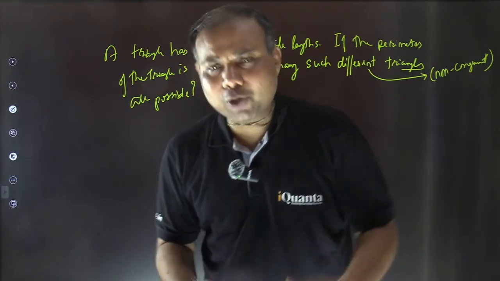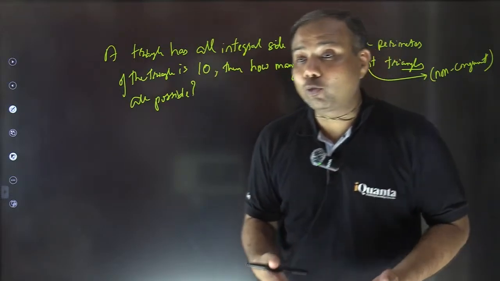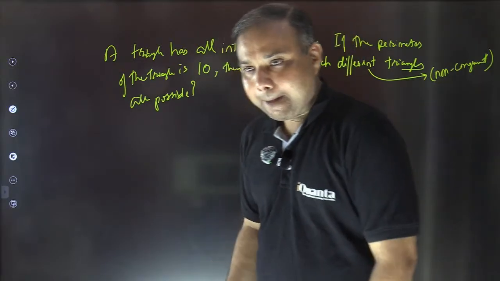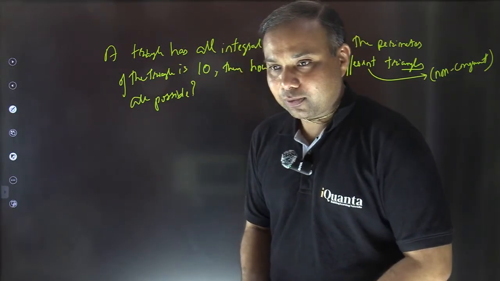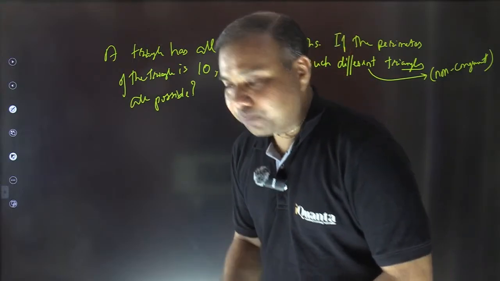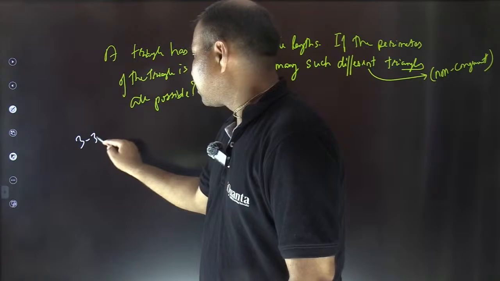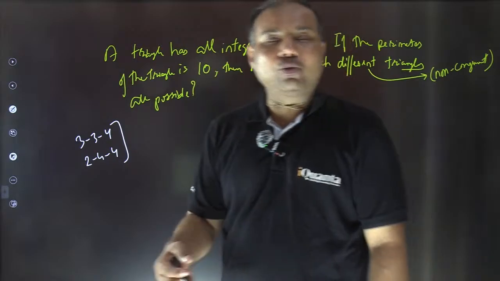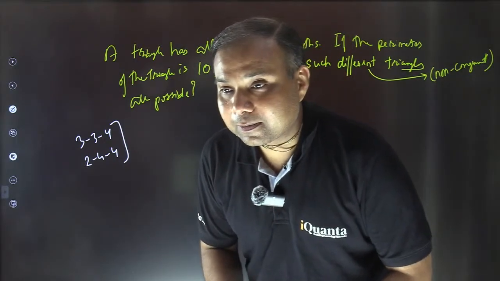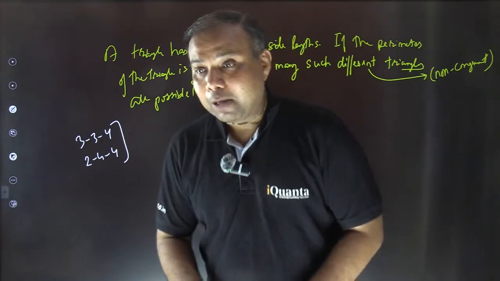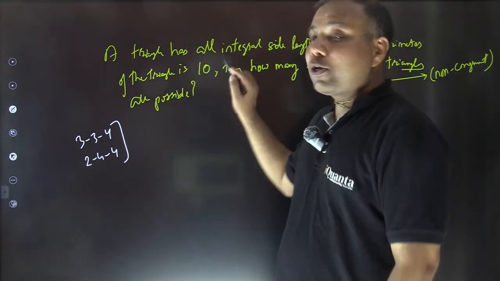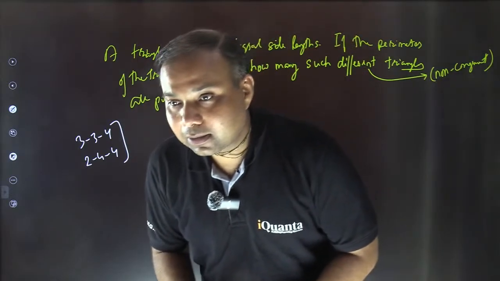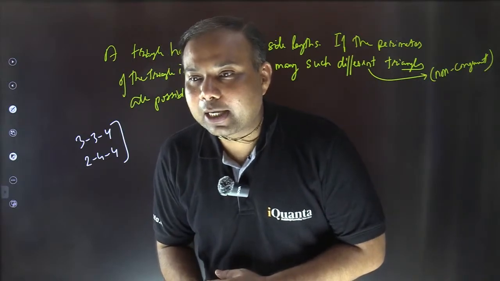Any comments for that? How you are sure that these are the only 2 possible triangles, nothing else? These 2 are fine. 2, 4, 4 and 3, 3, 4. Right, Sriram, that's true. 3, 3, 4 and 2, 4, 4. That's fine. But how are you sure that these are the only 2? Nothing else is possible. How you are sure about that? That's my question now. Because the moment I'm going to increase it from 10 to 100, the value is going to increase drastically. Isn't it? Inequality. Okay, good.